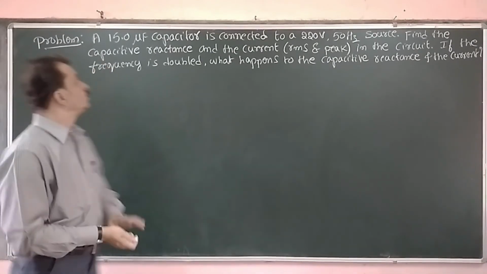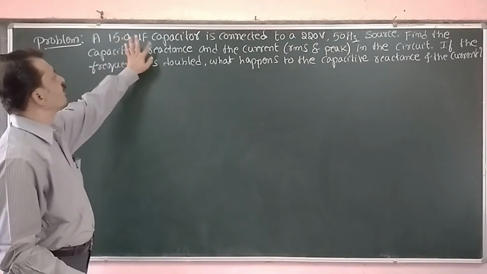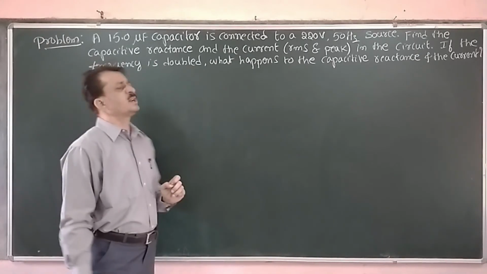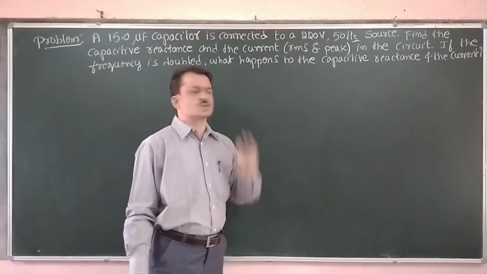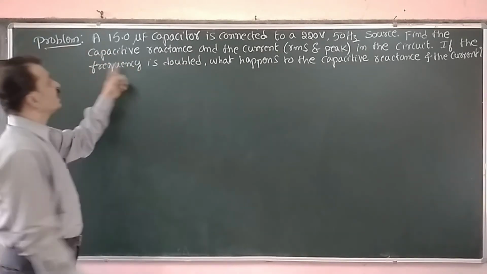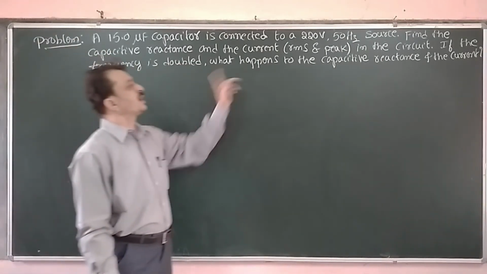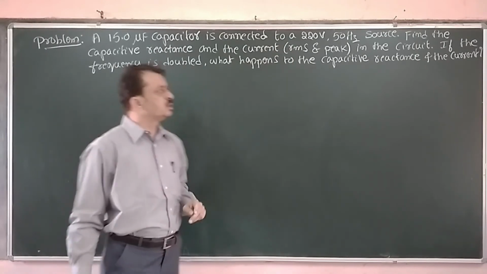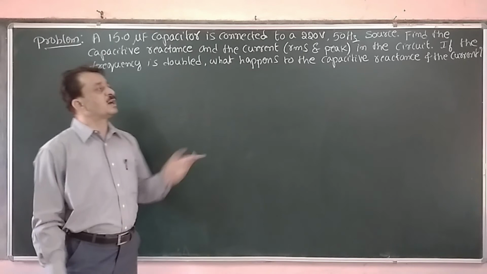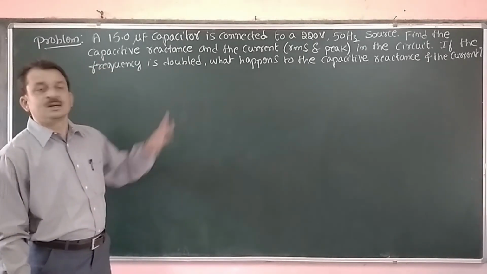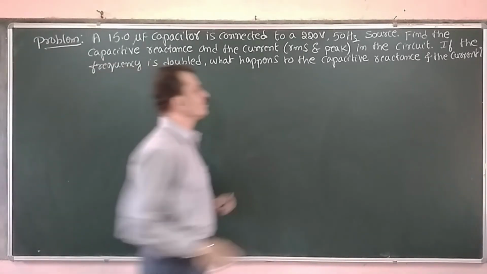Next problem. A 15 microfarad capacitor is connected to a 220 volt 50 hertz source. Find the capacitive reactance and the current, RMS and peak value, in the circuit. If the frequency is doubled, what happens to the capacitive reactance and the current?